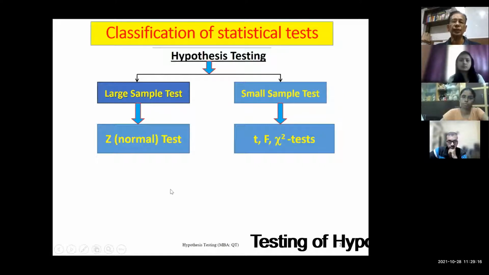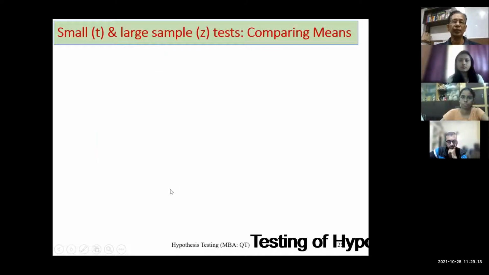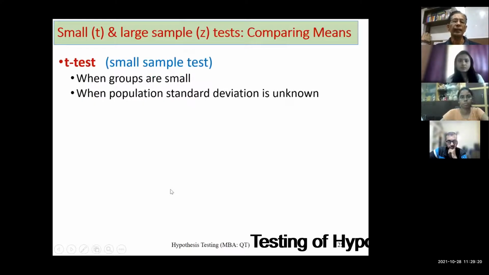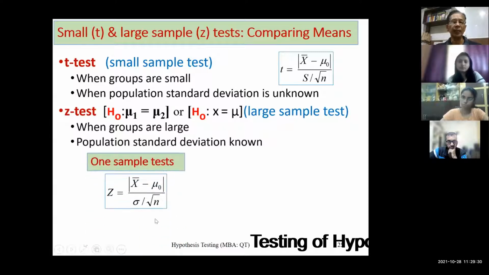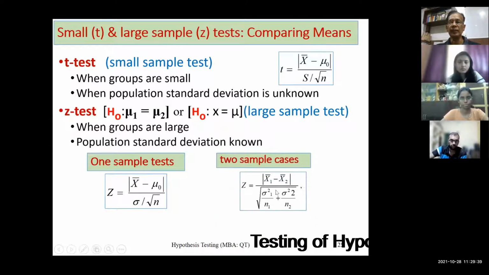Okay, this was the classification we have already covered. If it's a small sample, we'll be applying the t-test, which we'll be doing later. For a large sample test, we may have one sample, the way we have done in the last class. This is the formula. And if you are comparing two samples, then this will be the formula.